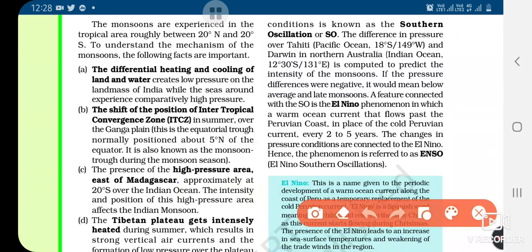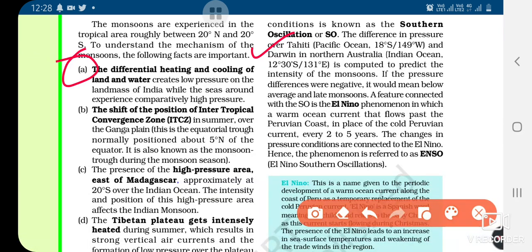Previously we had discussed the factors affecting India's climate: latitude, altitude, pressure and winds, the Indian monsoon, the onset of monsoon and withdrawal. Today we will first repeat the mechanism of the monsoon, the following facts which are related to the mechanism of monsoon.